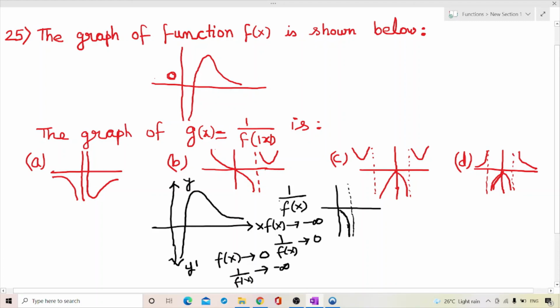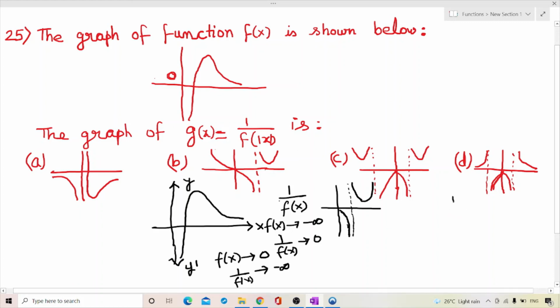Now we see it is increasing. Here at this point f(x) is 0, so 1 upon f(x) will become infinity. As we increase f(x), 1 upon f(x) will decrease, and at the peak point it will come to a point, and again as we decrease the value of f(x), it will keep increasing like this. So this is the graph for 1 upon f(x).